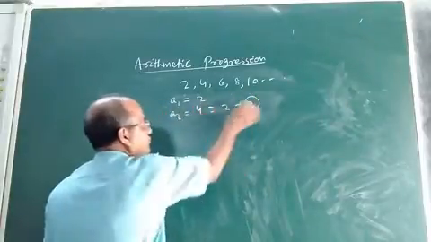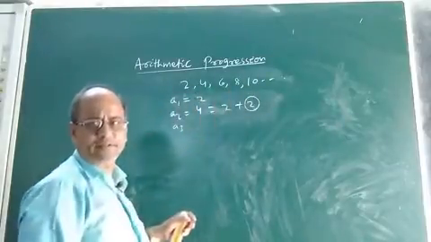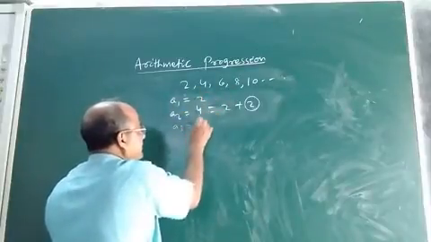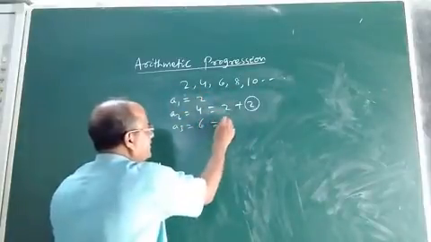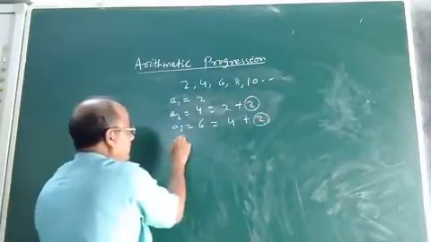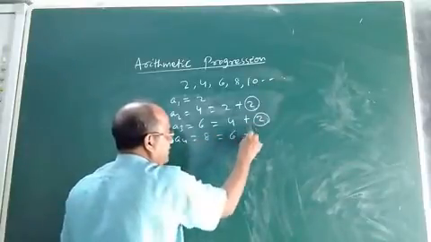Just mark this 2. Then look at the third term, A3. The third term is 6. 6 can be written as 4 plus 2. Then look at the fourth term, A4. It is 8. It can be written as 6 plus 2.